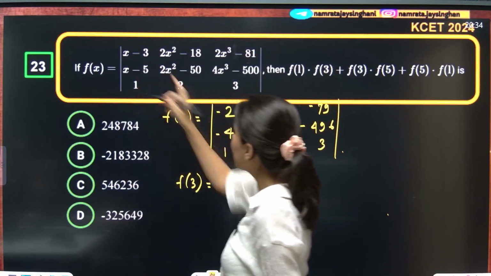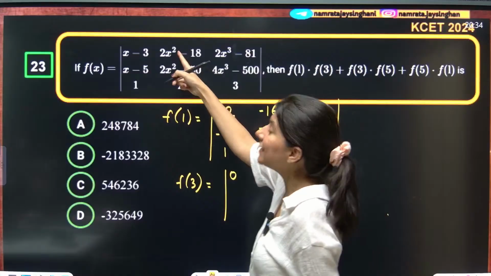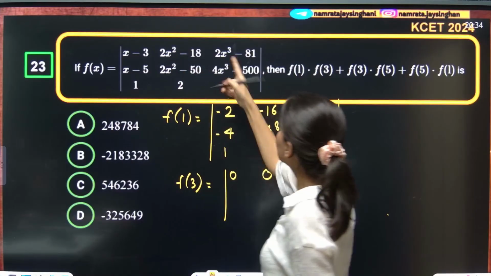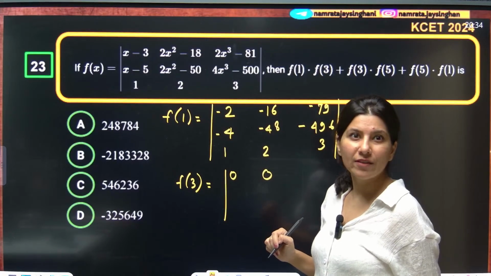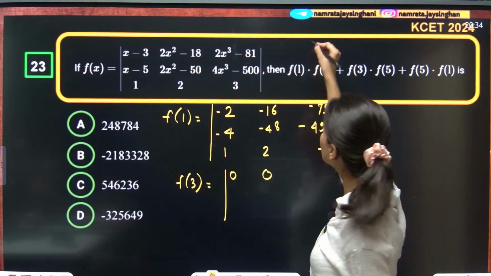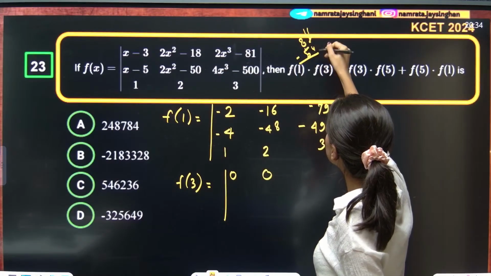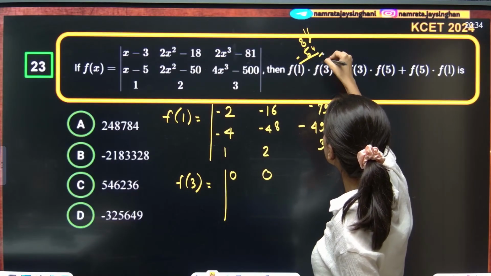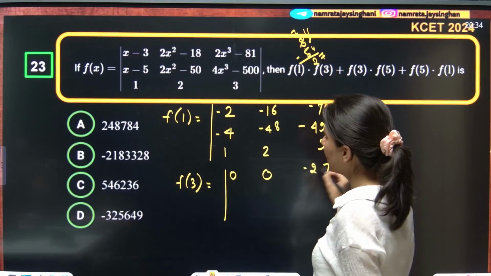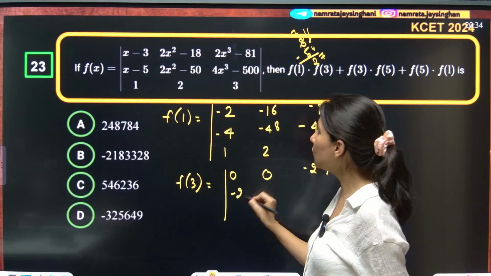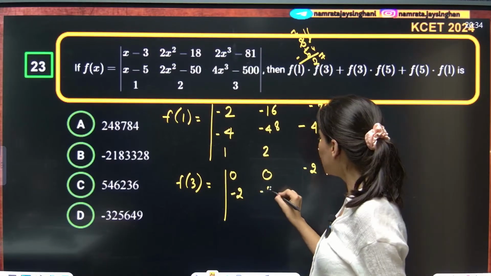F of 3: 3 minus 3, 0. Now this is 3 square, 3 square into 2, so this is also 0. 3 cube, 3 cube is what? 27. 27 double is 54. 54 minus 81, okay, so this is 11. 11 minus 4 will be 7. And 7 minus 5, 27, so minus 27. If you put 3, 3 minus 5 is minus 2. If you put 3 over here, 18 minus 50 will be minus 32 if I am not wrong.